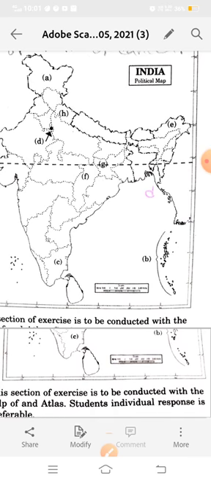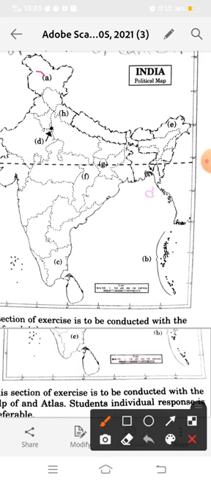As you know, we have a mountain region in the north and also some part in the eastern part of India. So these are the states which come in the Himalayan region.